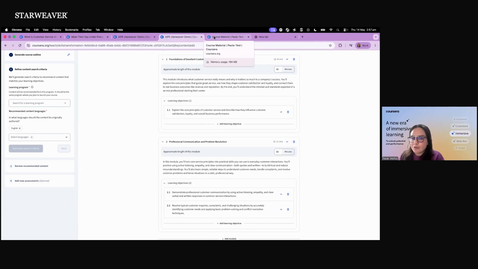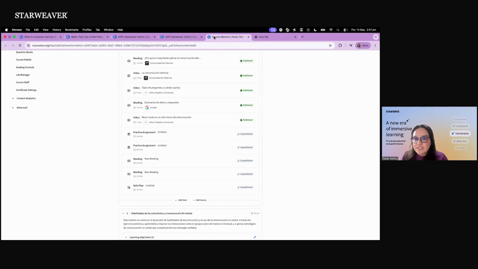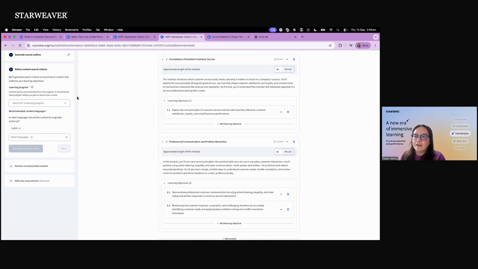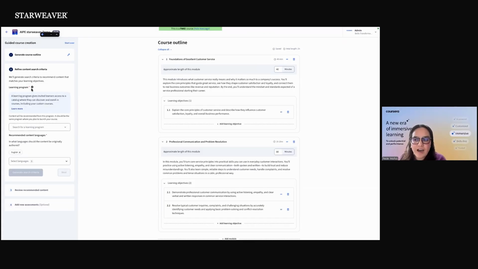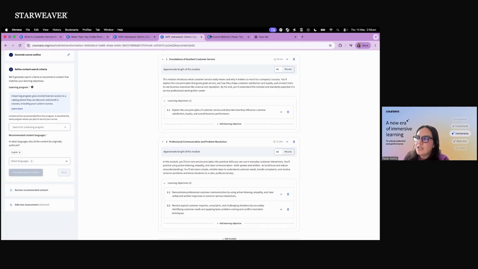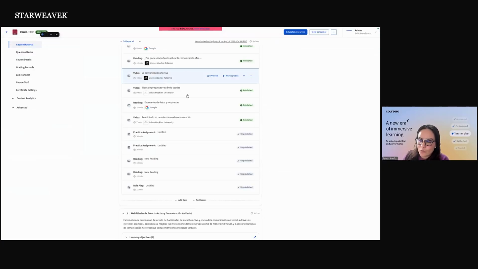What this does is create a new opportunity for all of our customers to create their own content. It's very fast. As I mentioned, you don't need to be a course designer to use these features, and everything is AI enabled, with the good thing that we can always have examples, right? It's very easy to use. You just need to dedicate a little bit of time. But this is the last feature that I wanted to present here as what we have for some of the AI enabled features here at Coursera.